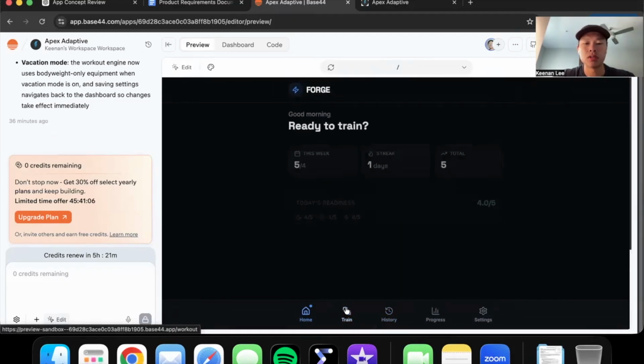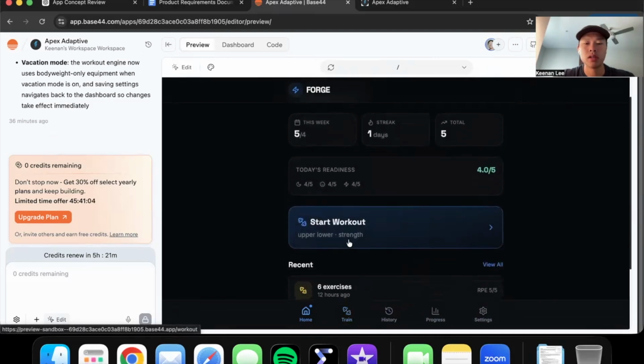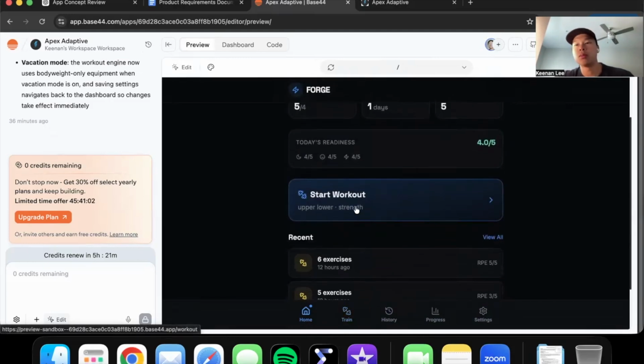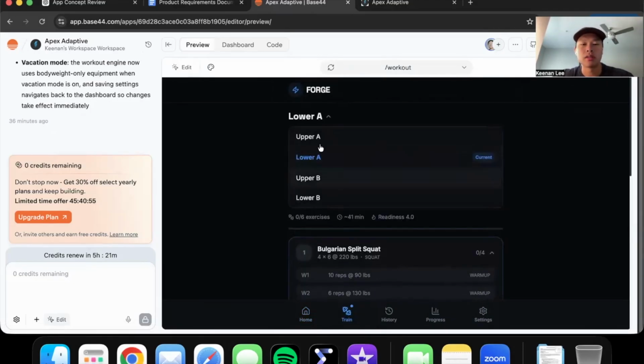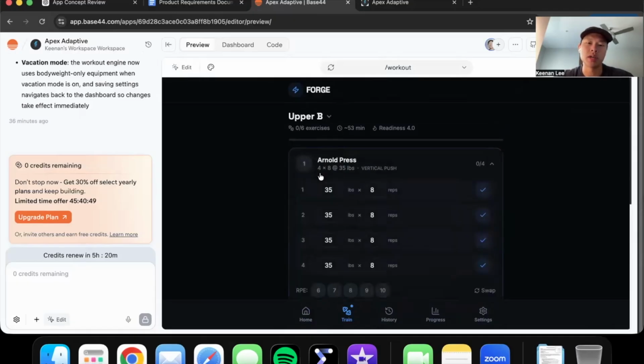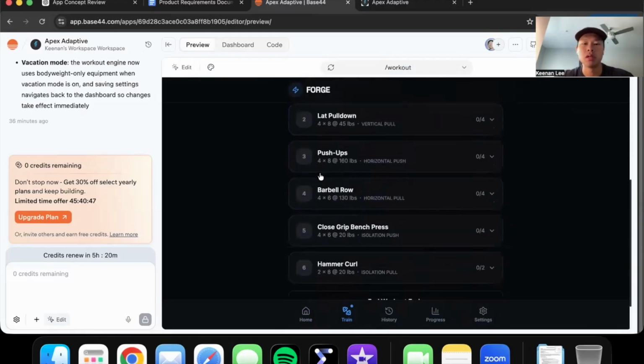And here you go. If I want to train for my next workout, I just did an upper body, so my next workout should be a lower body. Hopefully it is. And bam, lower body A. And let's say I don't want to do lower body. I'm just crazy. I want to do another upper body workout. I can jump straight ahead to the next upper body workout.